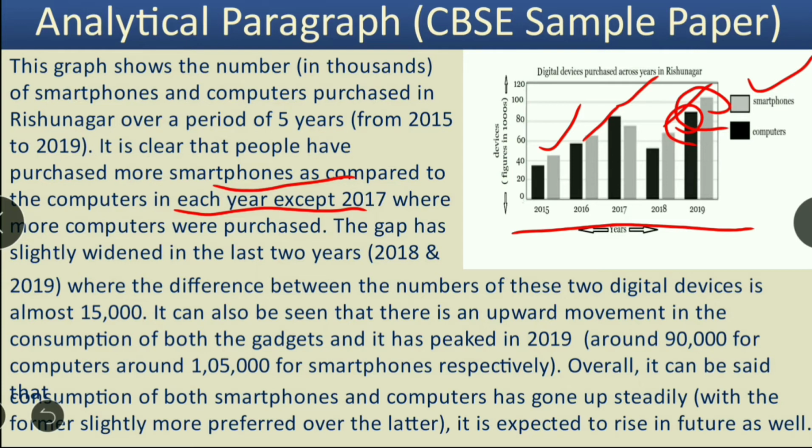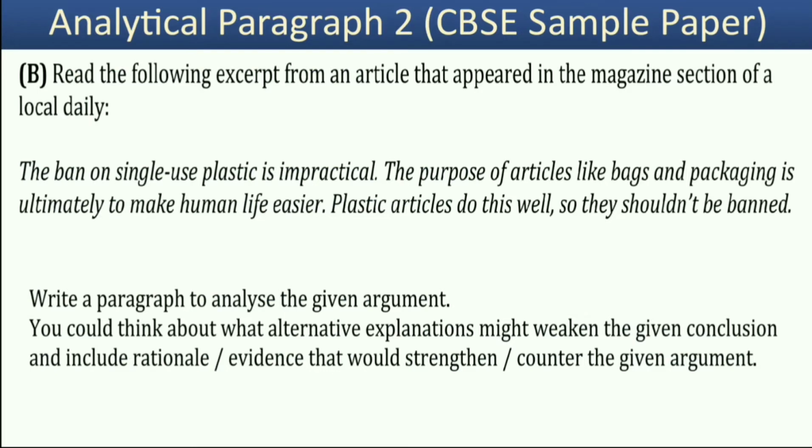So this is your solution to the analytical paragraph based on a bar graph. Then this particular statement was given. Read the following excerpt from an article that appeared in the magazine section of a local daily. The ban on single-use plastic is impractical. The purpose of articles like bags and packaging is ultimately to make human life easier. Plastic articles do this well, so they shouldn't be banned.